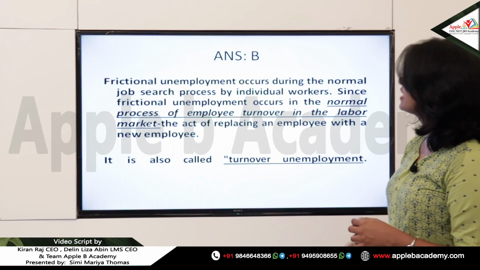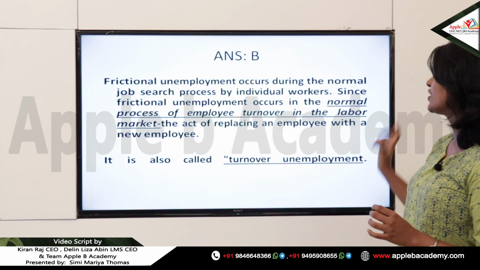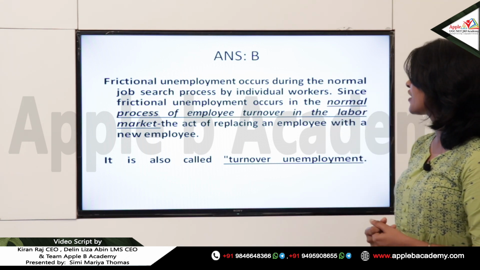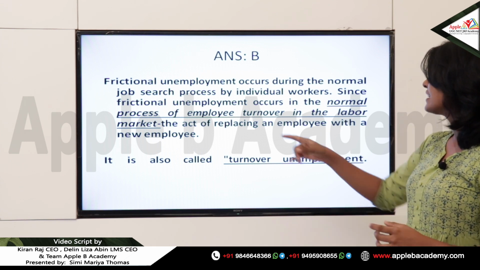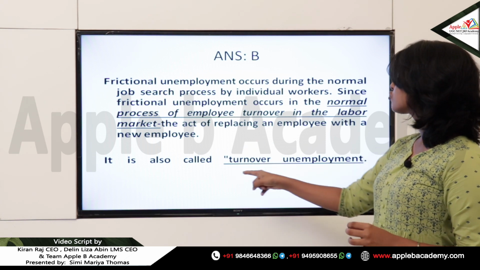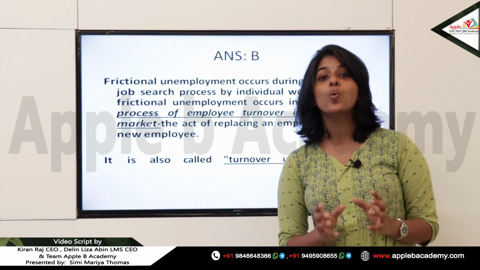So what is the reason for it? Frictional unemployment occurs during the normal job search process by individual workers. And since frictional unemployment occurs in the normal process of employee turnover in the labor market, the act of replacing an employee with a new employee, it is also called turnover unemployment. So why is it turnover unemployment?